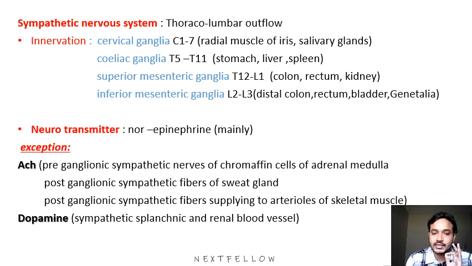The main neurotransmitter is norepinephrine, but there are exceptions. That is, acetylcholine is the neurotransmitter for preganglionic nerves supplying the adrenal medulla. Next, postganglionic to the sweat gland. At the same time, postganglionic to the arterioles of skeletal muscle. Next, dopamine is also there. This dopamine mainly supplies the renal blood vessels only. So this is the main exception. This is the most frequently asked MCQ. You have to remember it.